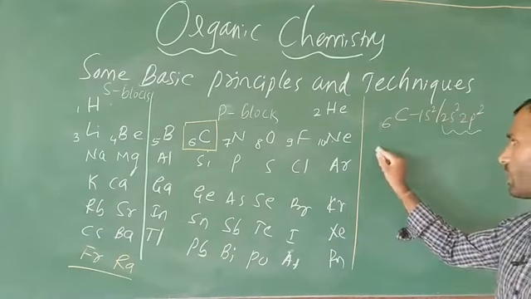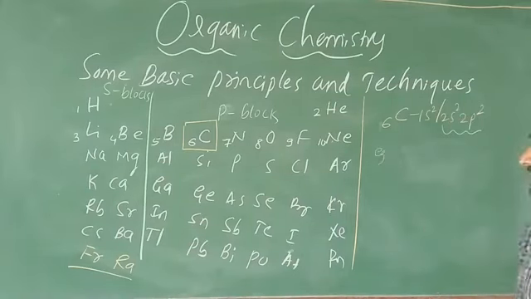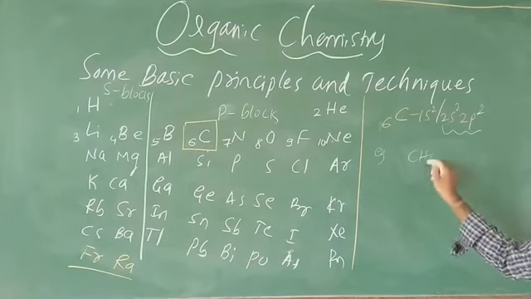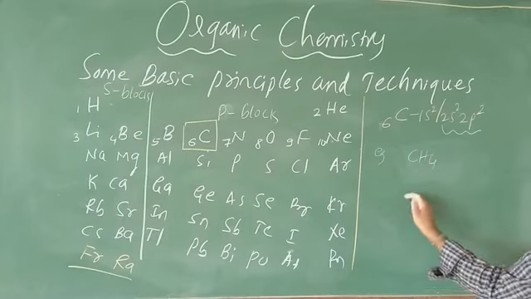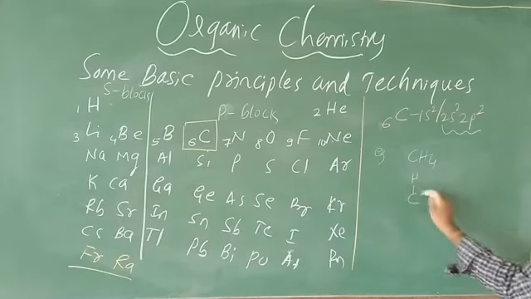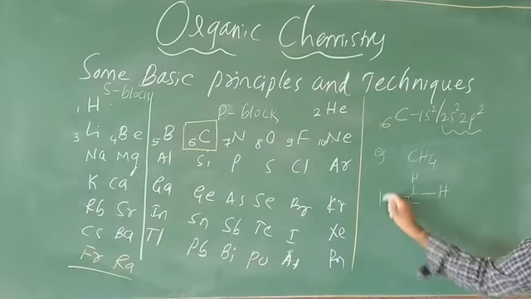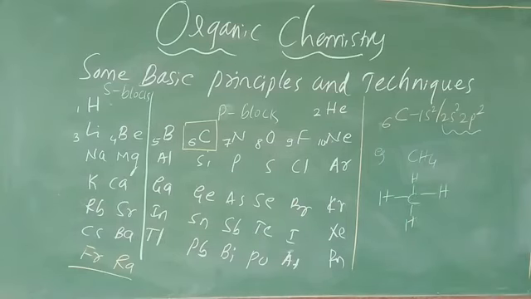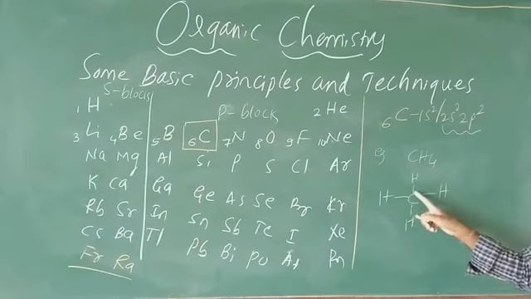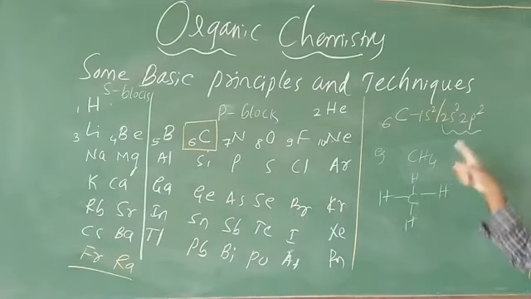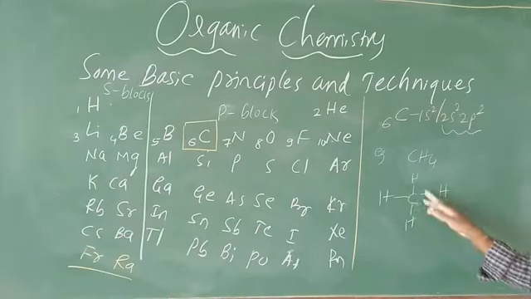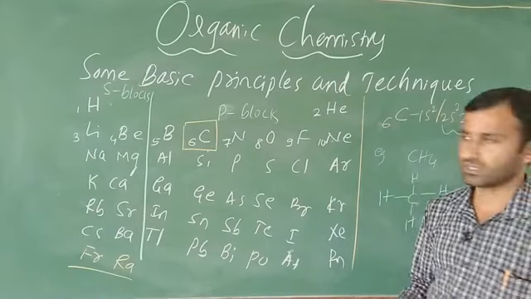That is why our basic compound formula is CH4. This carbon contains how many hydrogens? 4: this is 1 hydrogen, this is 2 hydrogen, this is 3 hydrogen, this is 4 hydrogen. That is why carbon contains 4 bonds. Why does carbon contain 4 bonds? Because of valency. The entire bonding depends on valency and on hydrogen.